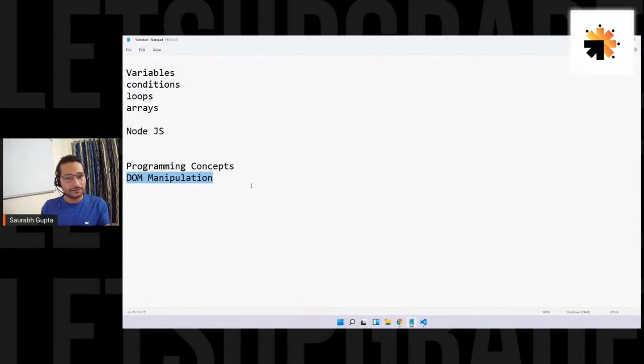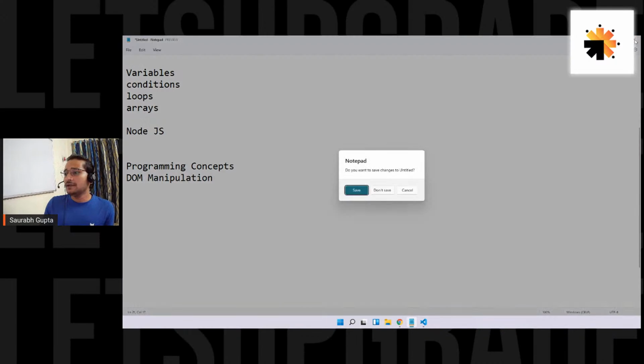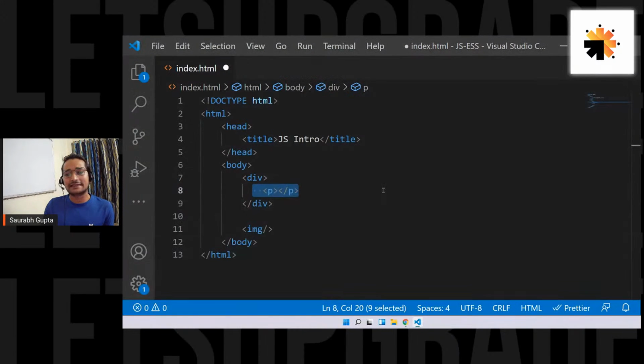Okay, but for now, let's move ahead and let's go. So what is TypeScript? Is it to replace JS? No. TypeScript is like a superset of JavaScript. It's like an improved way of writing JavaScript. It is not a replacement for JavaScript at all. No, TypeScript is not a replacement. Okay, guys. So I hope we are good to go, and let's start.